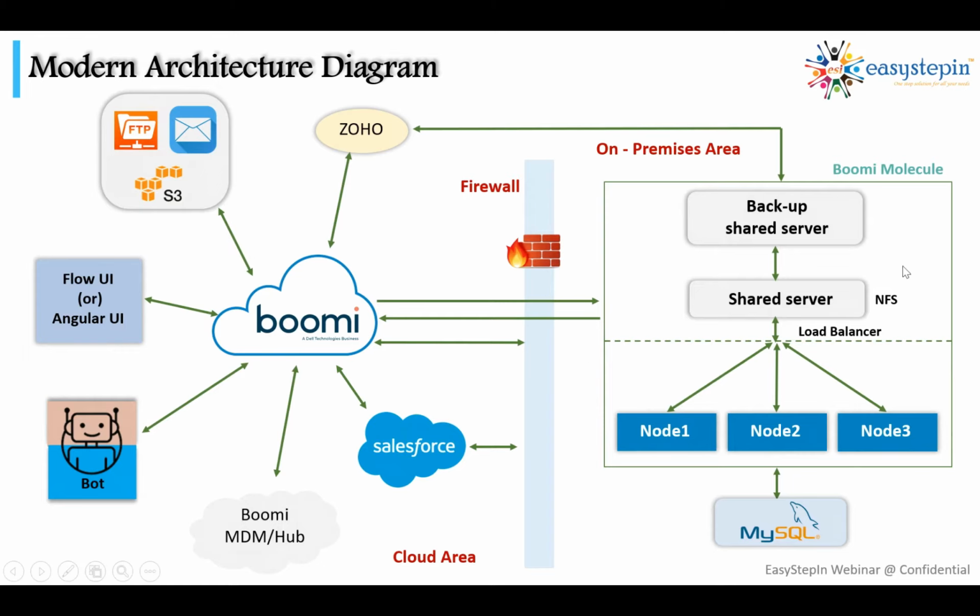For this specific use case, let's say we might use a local molecule which is installed on our premises, so that you will be able to connect your on-premises applications as well. But we can always flexibly use cloud atoms or the cloud runtime engine. What is the meaning of runtime engine? Boomi's runtime engine is a multi-tenant architecture given by Boomi, where you can store all the metadata. The main data will be stored in the molecule, but the actual metadata will be stored in the Boomi platform. It means your data is more secure if you use on premises.